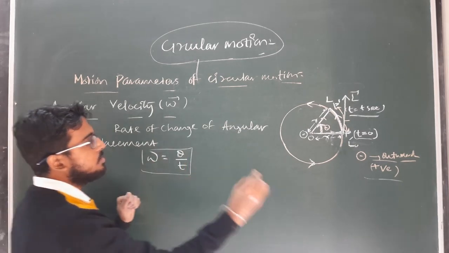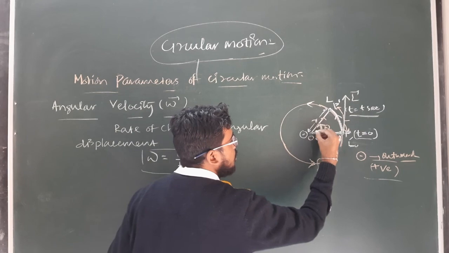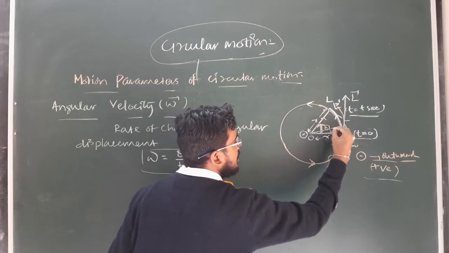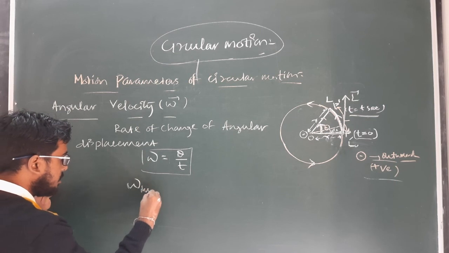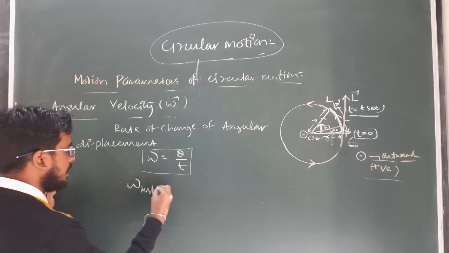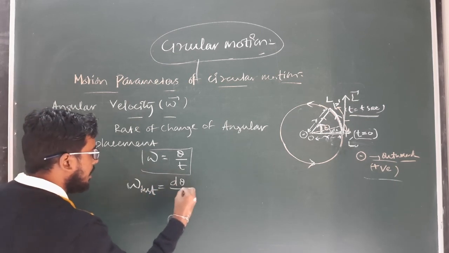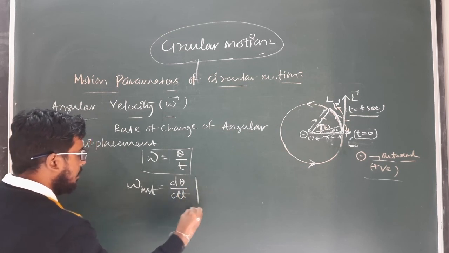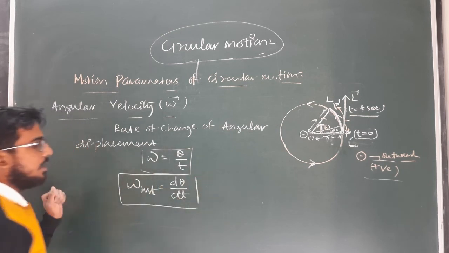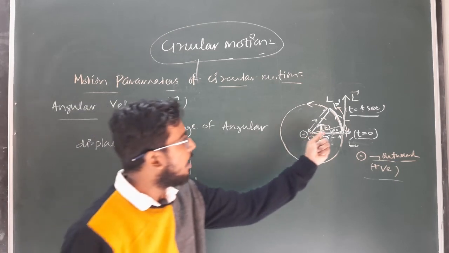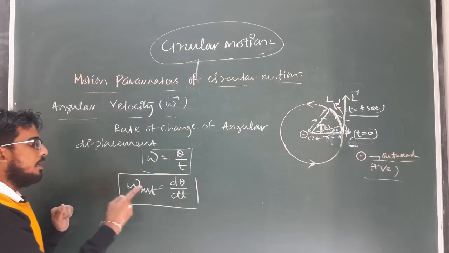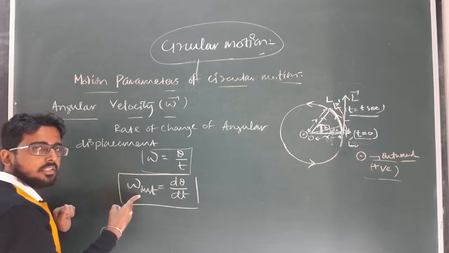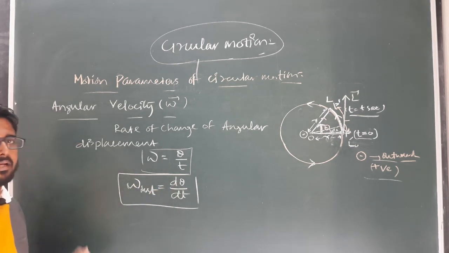Or if I am considering a very small portion of angle d theta, then the instantaneous omega at any particular instant can be defined as d theta by dt. Clear? So at any particular instant for a very small angular displacement d theta, the angular velocity, which is known as instantaneous angular velocity, is defined as d theta by dt.